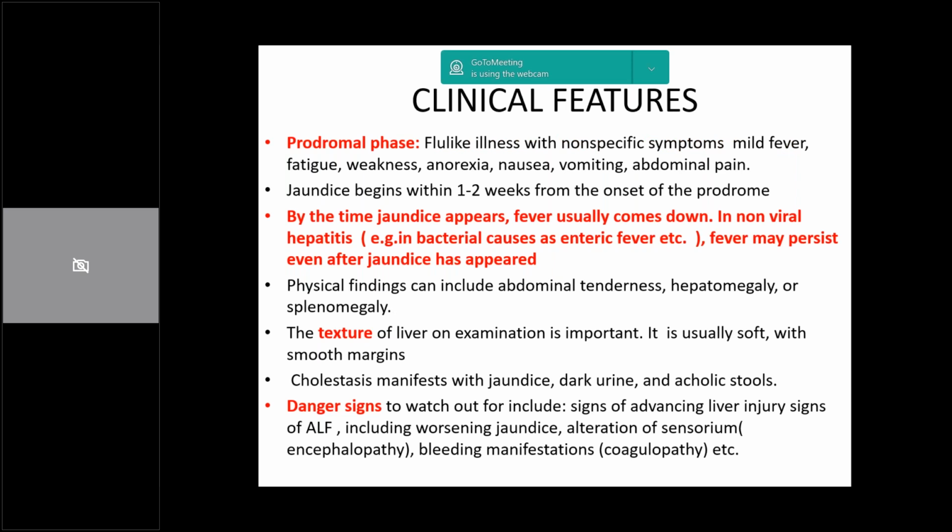Going on, I'm sorry this slide is a bit crowded, but this is just to elaborate the prodromal phase, because most of the viruses behave like a bowel illness. So there is a prodromal phase which consists of a non-specific flu-like illness, which will have anorexia, nausea, vomiting, abdominal pain, fatigue, fever. What is important to understand is that the jaundice normally occurs 1 to 2 weeks after the onset of prodrome.